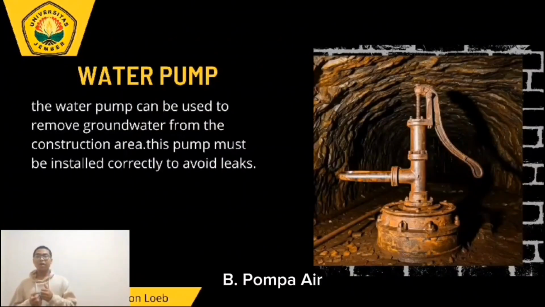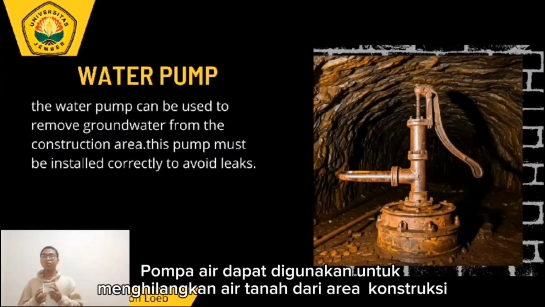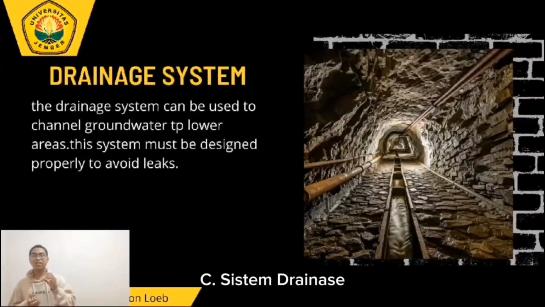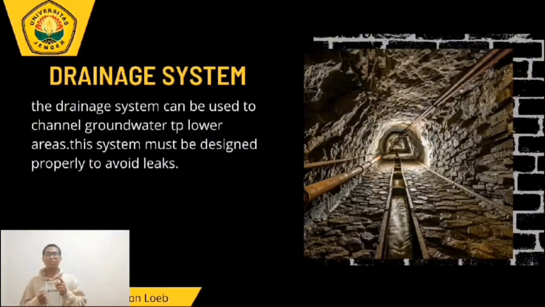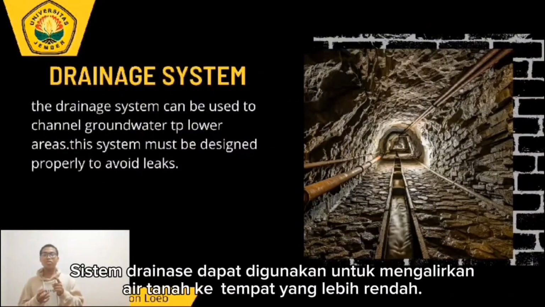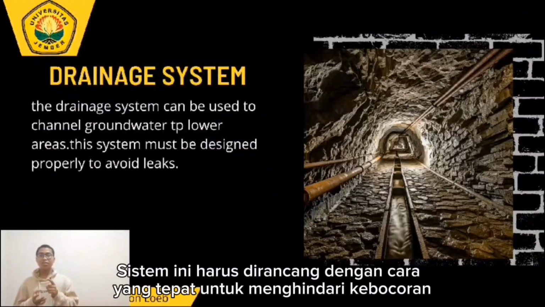B. Water pump. The water pump can be used to remove groundwater from the construction area. This pump must be installed correctly to avoid leaks. C. The drain system. The drain system can be used to channel groundwater to the lower areas. This system must be designed properly to avoid leaks.